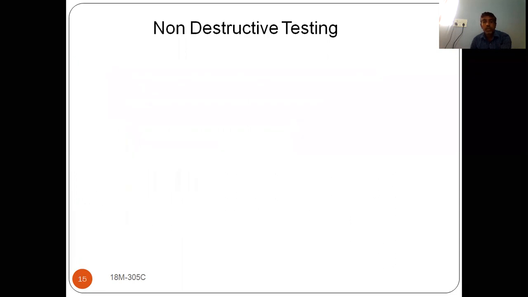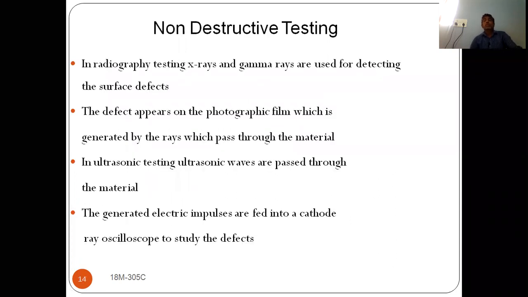What will happen in radiography? What is meant by radiography? We are not discussing in detail, just the basic things.